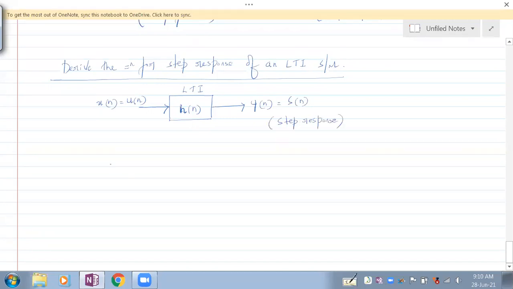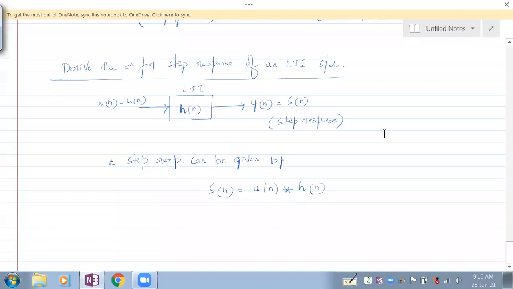Therefore the step response can be given by s of n equal to... What is the input there? Input is u of n, and impulse response is h of n.